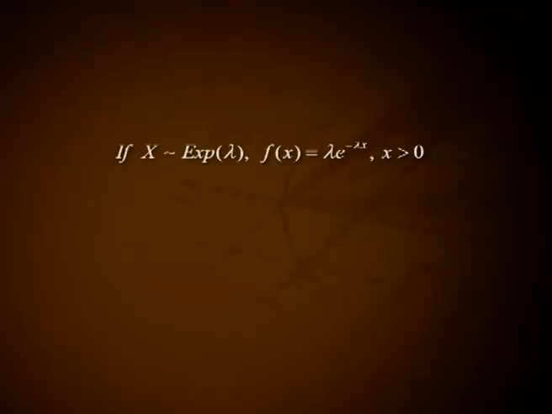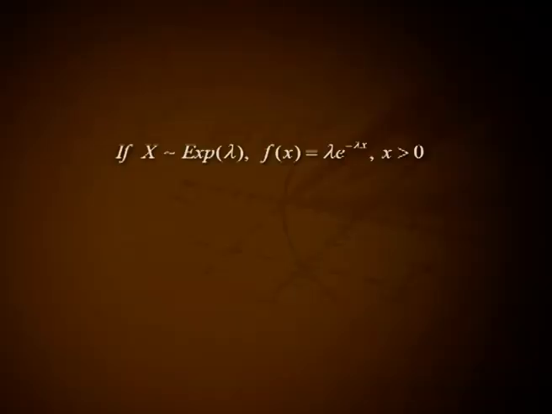Lack of memory property. Exponential distribution possesses the lack of memory property, that is for any two positive real numbers s and t, probability of X greater than or equal to s plus t given X greater than or equal to t equal to probability of X greater than or equal to s. Proof. If X follows exponential lambda,